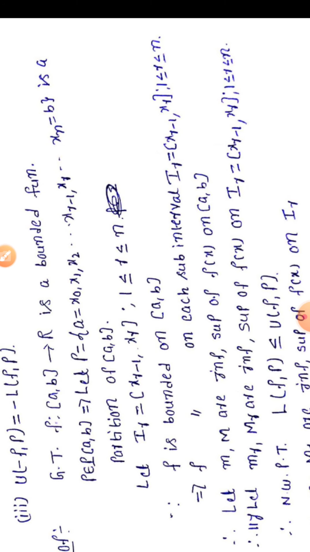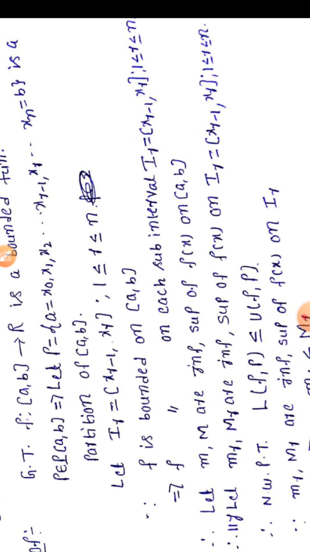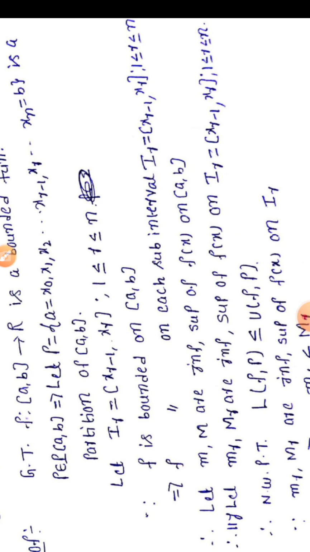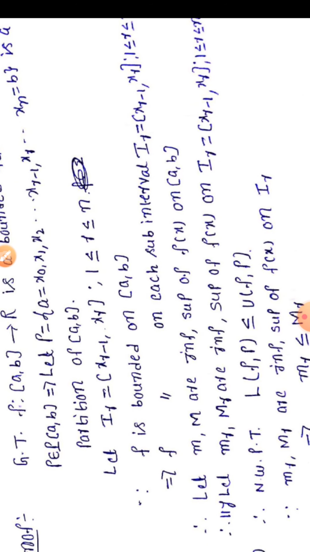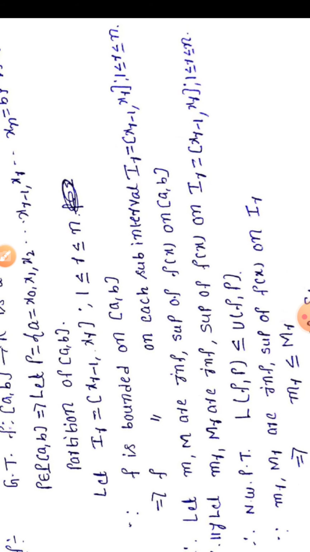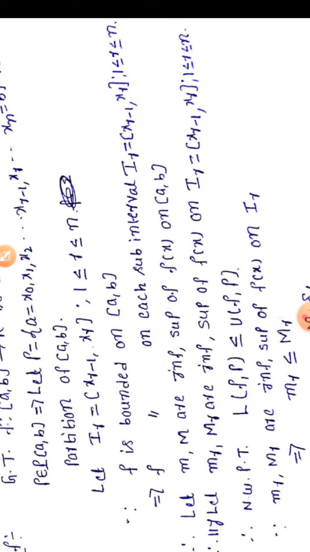That implies, where we let small m and capital M be the infimum and supremum of f(x) on the closed interval [a, b]. That is, the infimum of f(x) on [a, b] equals small m, and the supremum of f(x) on [a, b] equals capital M. Similarly, since f is a bounded function on each subinterval I_r, f has an infimum and a supremum on each subinterval I_r equal to the closed interval [x_{r-1}, x_r] such that 1 ≤ r ≤ n.